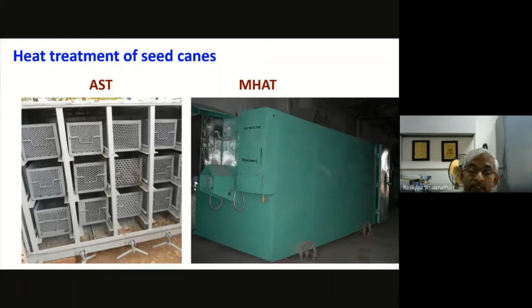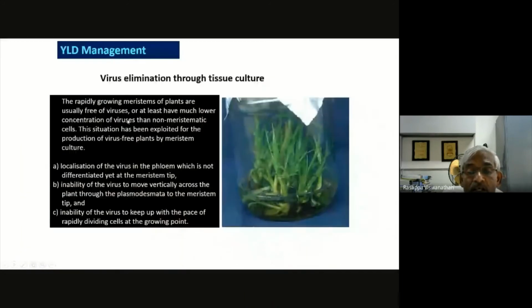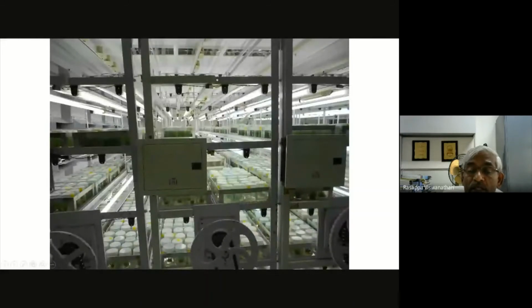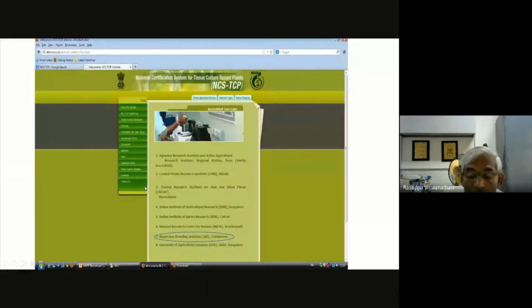They inactivate the pathogen, that is, the grassy shoot phytoplasma and the RSD bacteria, but they do not totally eliminate the pathogens. So that's why we recommend the meristem culture derived tissue culture method for total elimination. This is an important intervention SBI has taken up, and not only that, the private sugar mills also have tissue culture laboratories equipped to produce several lakhs of seedlings.